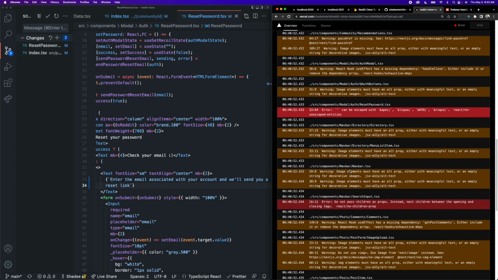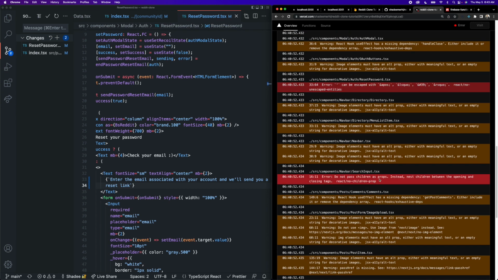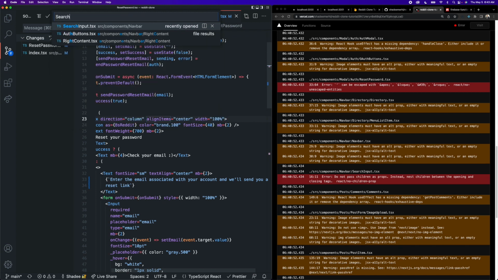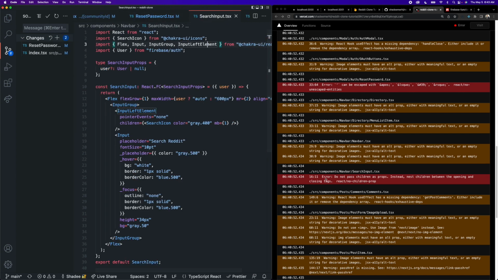And then this one down here is saying, do not pass children as props. Instead, nest the children between. Okay, so if we go to our search input, it's talking about line 16. Okay, so I think that's this one here.